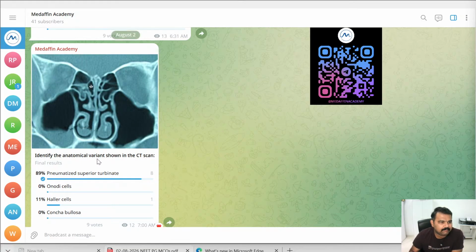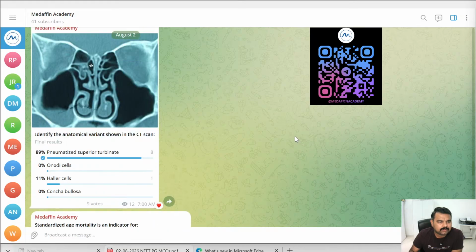Going to the next question. Identify the anatomical variant shown in the CT. Okay, this is what they want you to identify, right? This is a CT scan of the paranasal sinus. You can see the turbinates, and you can see the sinus areas also here, and they want you to identify this particular anatomical variant. The options given are pneumatized superior turbinate, onodi cells, haller cells, and concha bullosa.